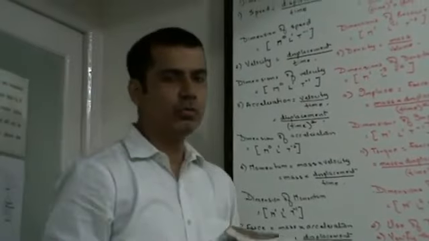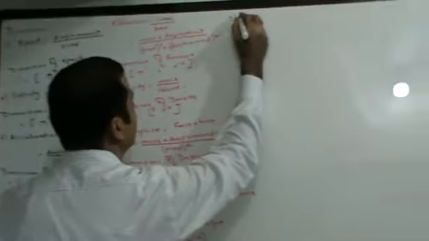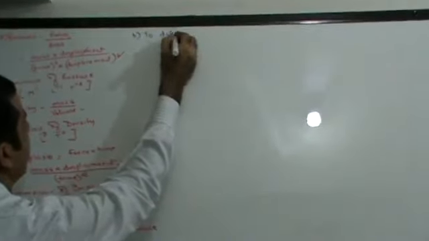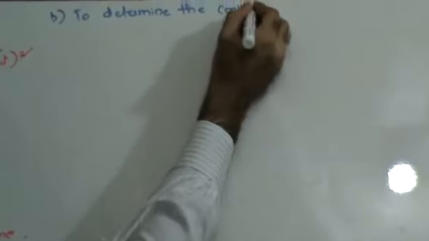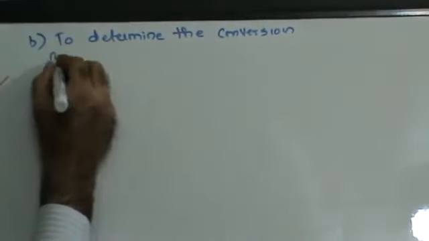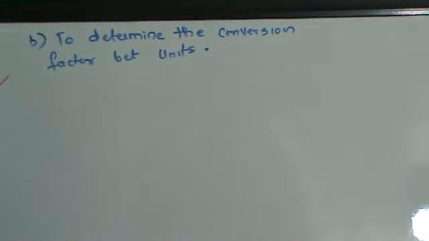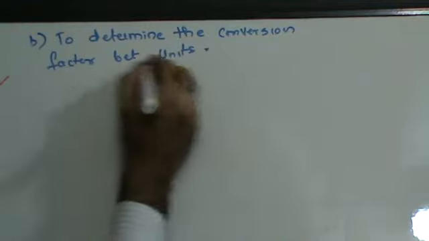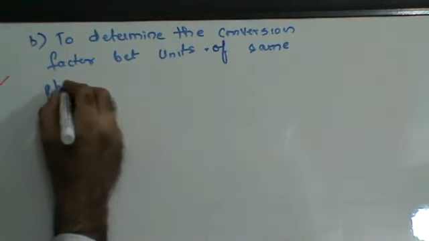Next, where else do we use dimensions? Dimensions are used to determine the conversion factor between units. That's the second application of dimensional analysis. They are used to determine the conversion factor between units of the same physical quantity.